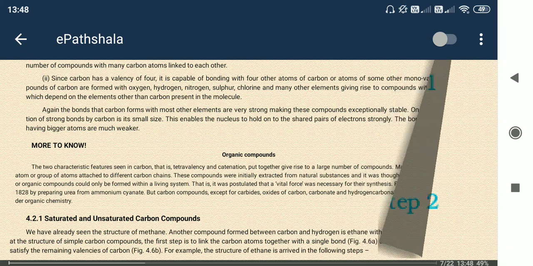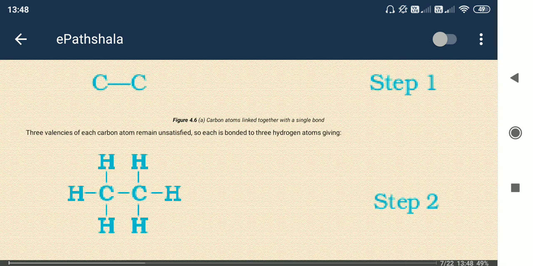So I would like to go to the bond nature: saturated and unsaturated bonds. So what happens, you can see the C-C bond. Here it is written as the C-C bond, and actually the C-H bond in the lower part. So when we say that a C-C bond is formed, it means a carbon single bond is formed, meaning only 1 electron is shared. Okay, so carbon needs to have 4 bonds, but only 1 bond is done. So another 3 bonds must be formed. So it is in the second step.